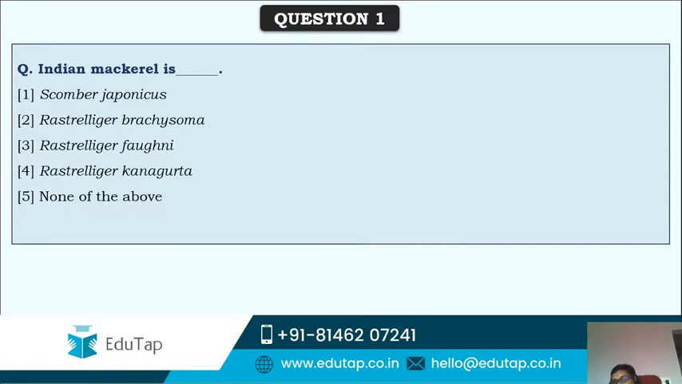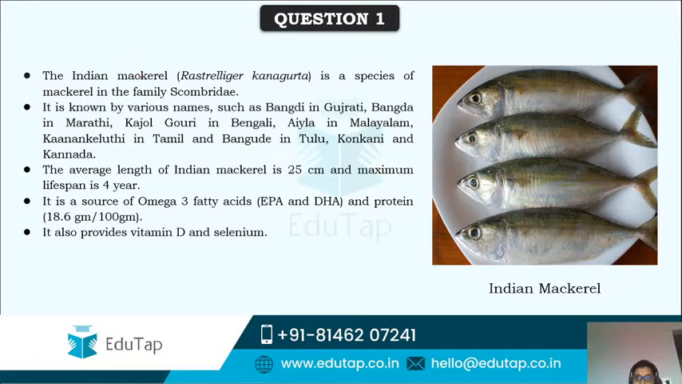Now let's start with the session. The first question says: what is the scientific name of Indian mackerel? It is one type of fish, and it is highly rich in omega-3 fatty acids, which are very useful for human health, especially for the heart. So the Indian mackerel's scientific name is Rastrelliger kanagurta, and this is the Indian mackerel.